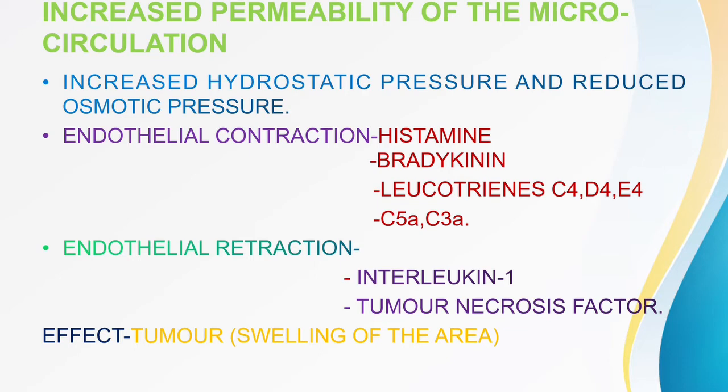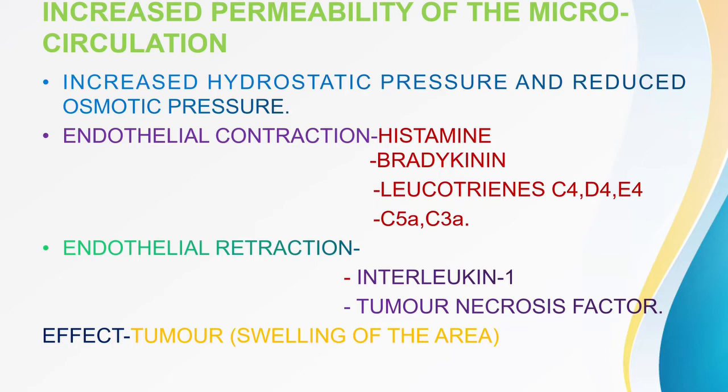In the blood vessel, there is an endothelial lining. When each and every endothelial cell becomes shrunken, small, contracted, that is contraction.